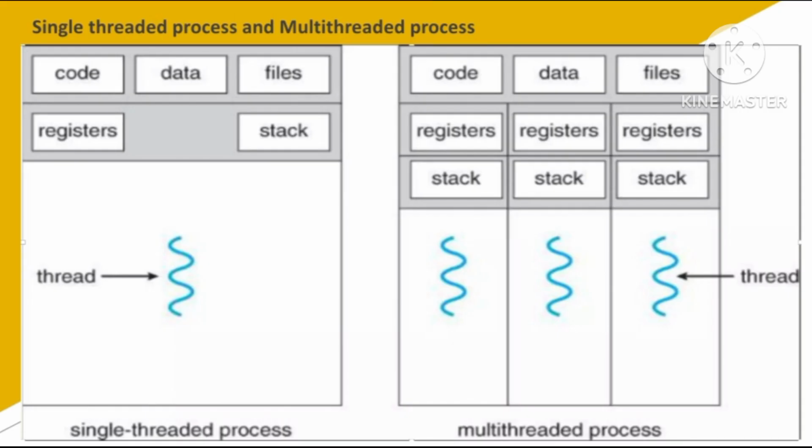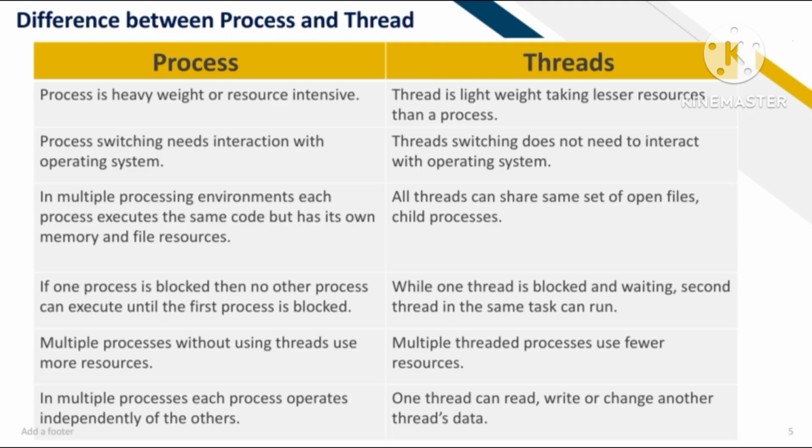Single-threaded processes are the ones that execute one instruction of the process at a time. They are very slow for resource-intensive tasks, whereas threads can execute multiple instructions of a single process simultaneously, and they are fast and reliable. To be clear about the difference between threads and processes, we will see.